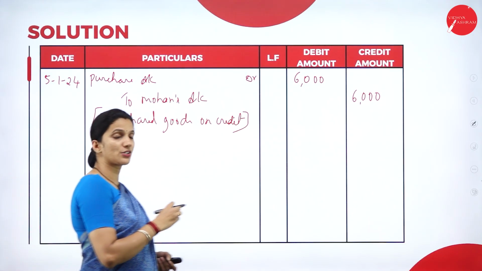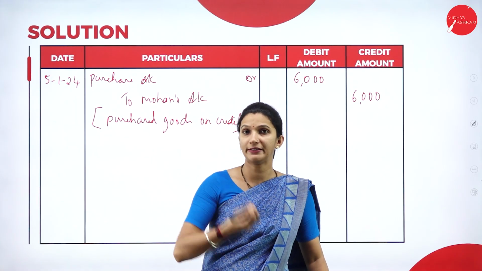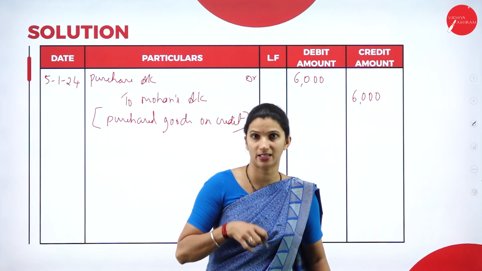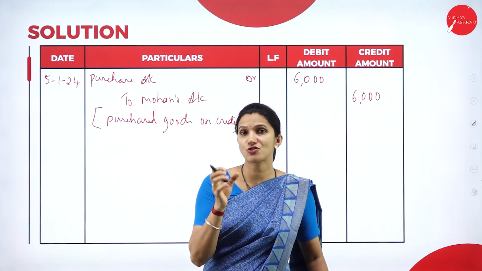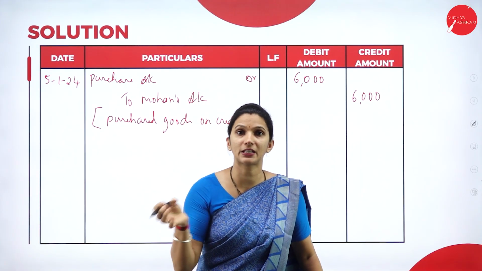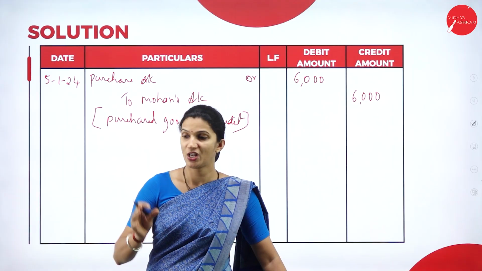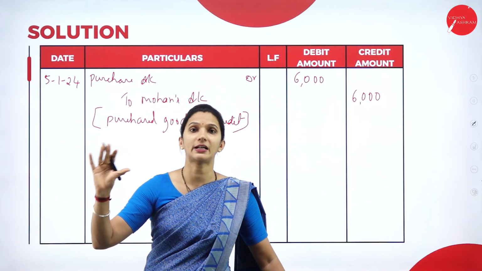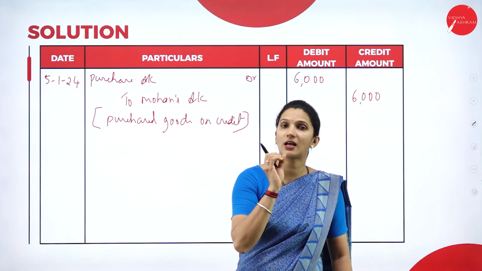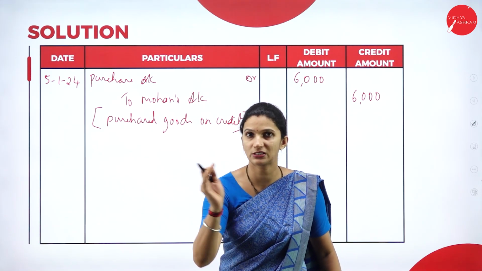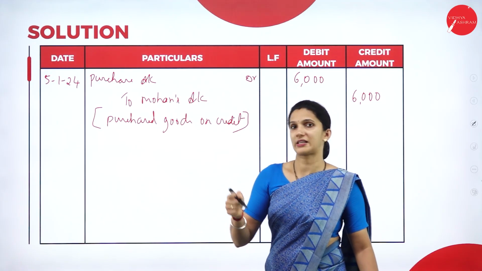So always remember, purchase is an expense, always will be a debit. One more thing is that when the purchase of a particular asset is given, for example, purchase of machinery, at that time, instead of purchase account, we'll write the particular asset account. For example, purchased machinery for rupees 10,000. So through the purchase, machinery, that is one asset, is coming into the business. So machinery, one asset, comes under the real account. So debit what comes into the business. So your machinery account debit to cash account.